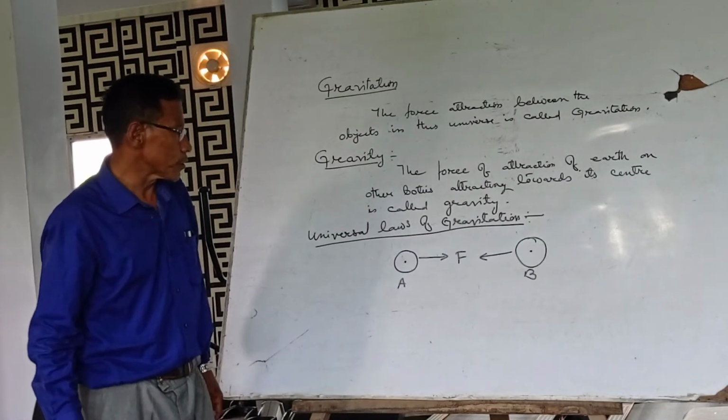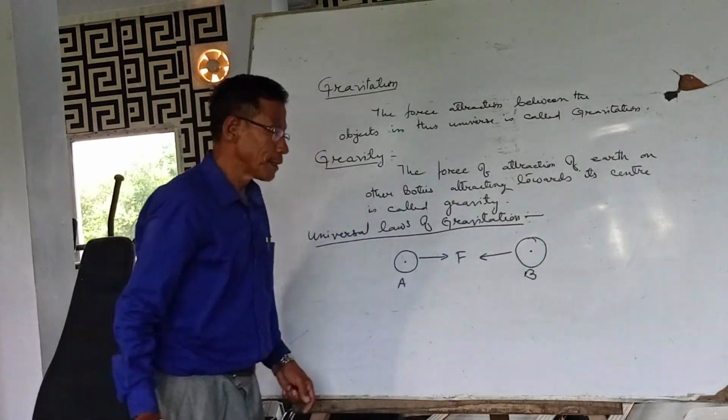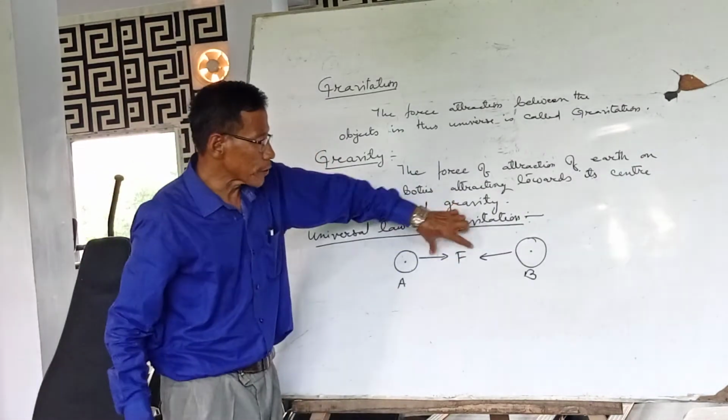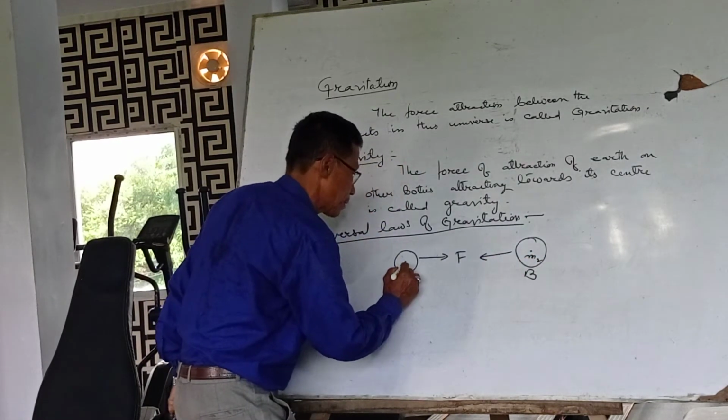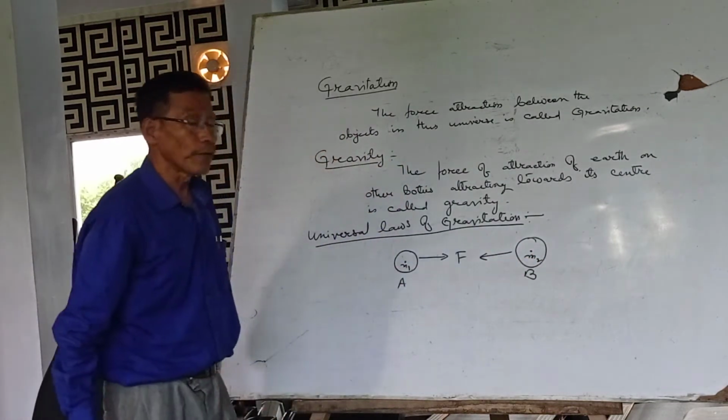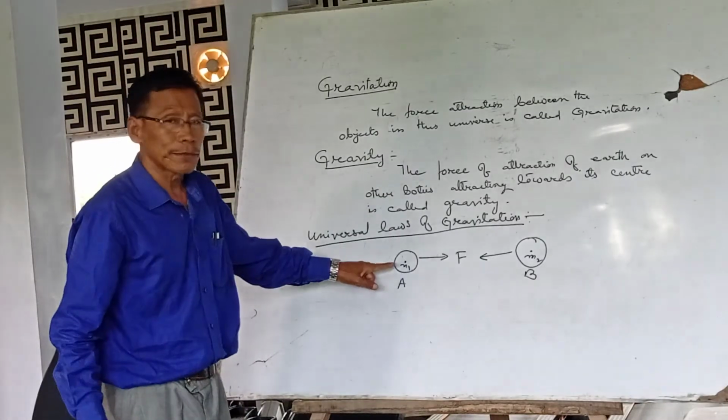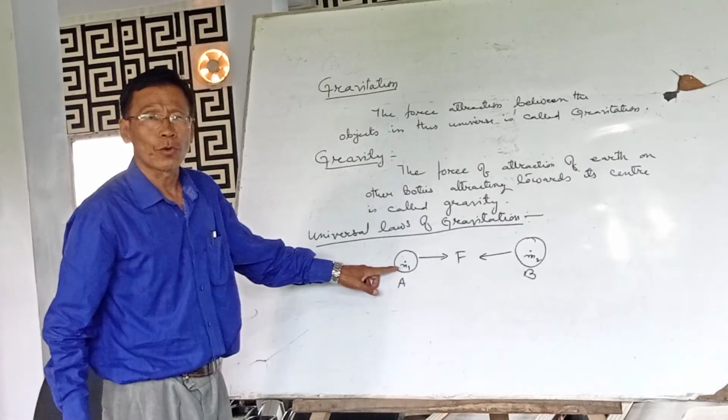This force between the two centers is directly proportional to the masses M1 and M2. Mass is the quantity of substance.